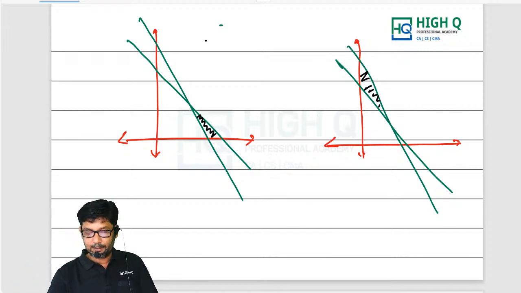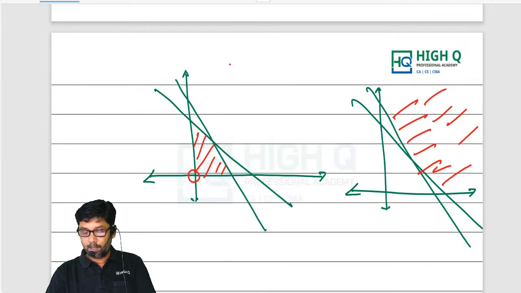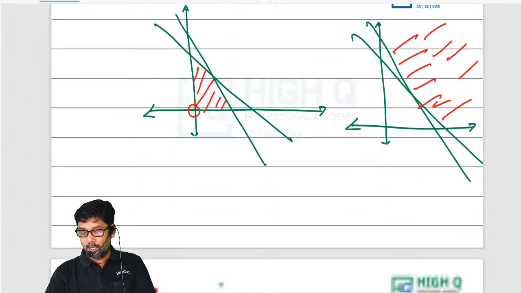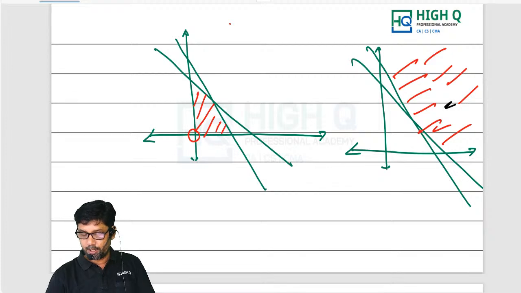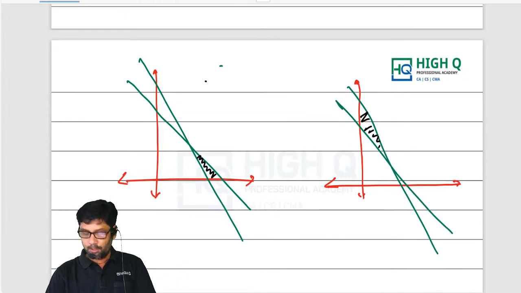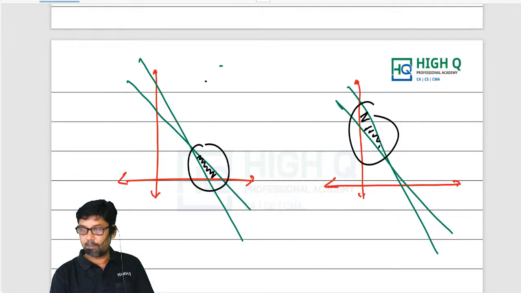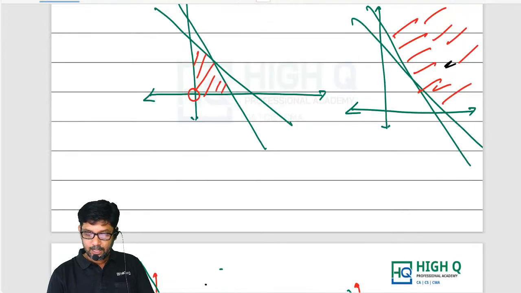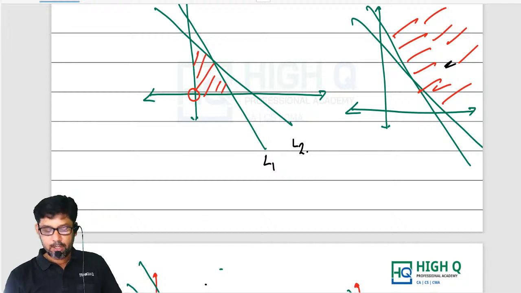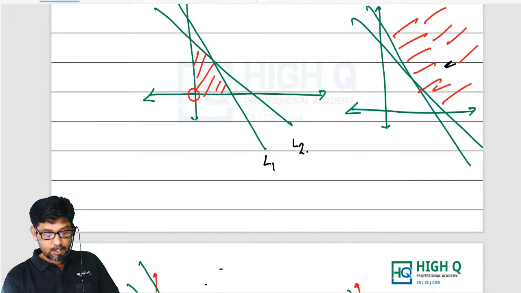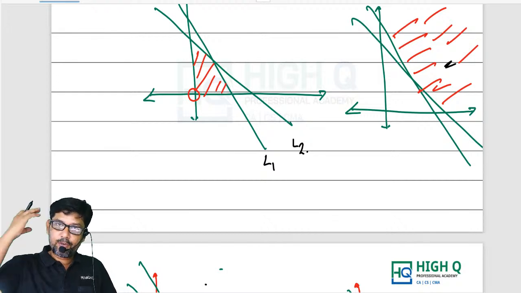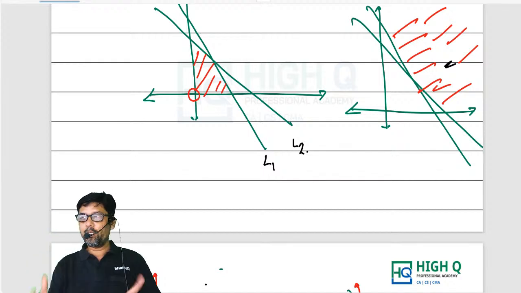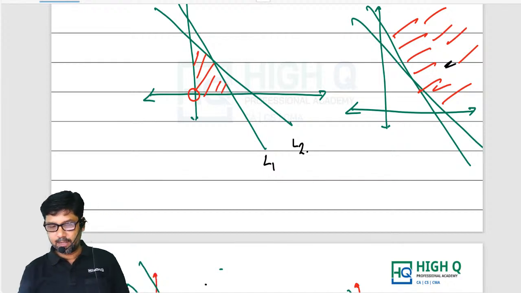So there are 4 types of graphs I have shown. One is what? Including origin. Other 3 are what? Not including origin. Here unbounded region. Here shaded region is here, and here bounded one only. Now let me take this as line L1. Let me take this as line L2. Now look at the region, my dear. Not only for one line, not only for 2 lines, even for 3-4 lines also, the method which I am going to tell you, you follow, so that just like that you can give the answer, my dear.